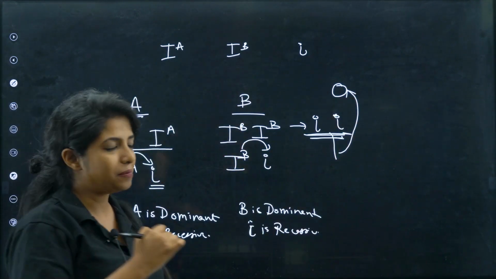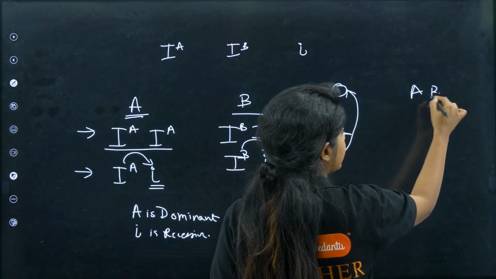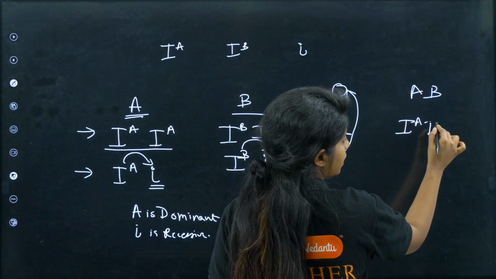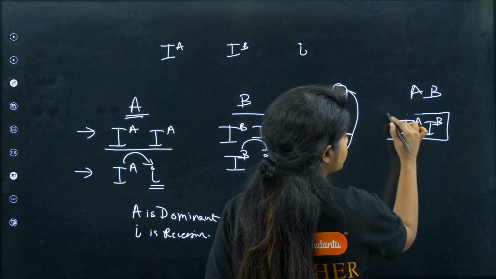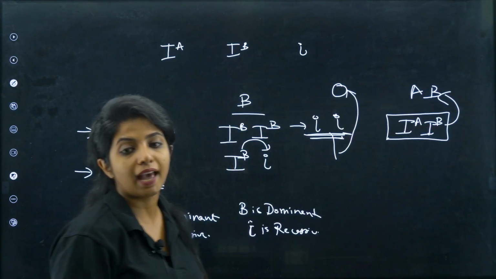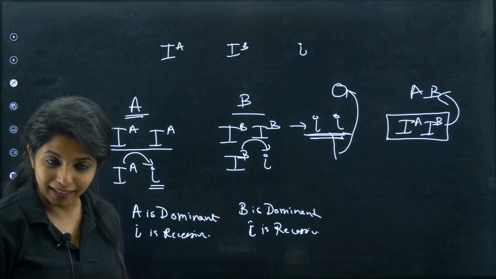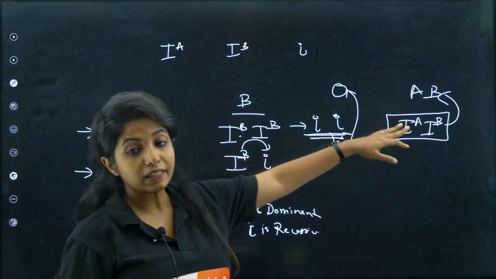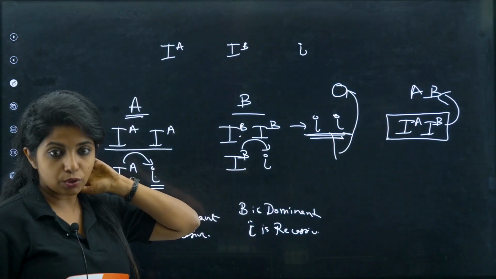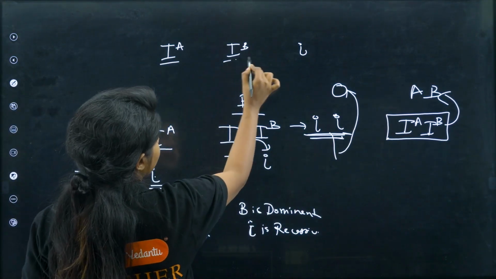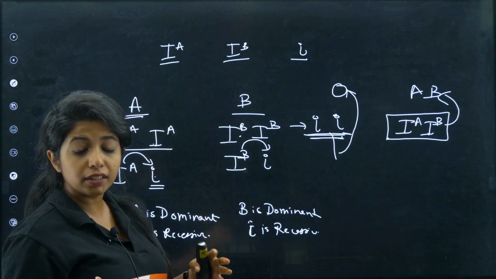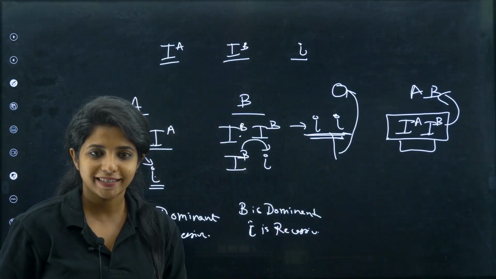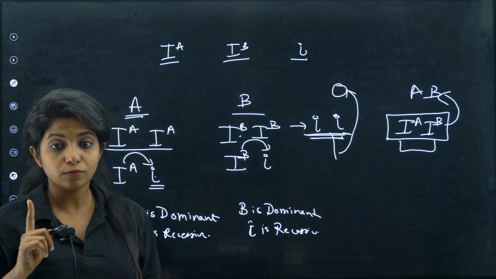Now you know there's one more blood group, that is AB. And how do you get that? Basically, when one gamete has IA and the other gamete contributes IB, both of them become codominant and they express themselves. You get it? So how many types of genotypes do we have for the blood group? 1, 2, 3, 4, 5, 6 genotypes we have, as you can see over here. And how many alleles do we have? 1, 2, 3 alleles we have, and this is contradictory to the law of Mendel. Basically, it shows codominance. Okay, so this is an example of multiple allelism. Do not forget that.